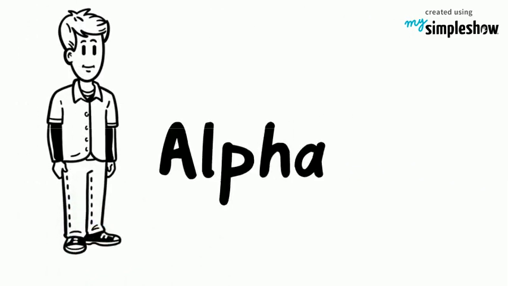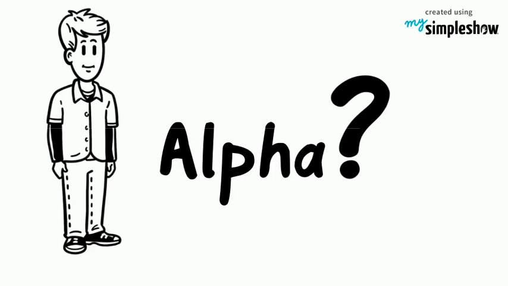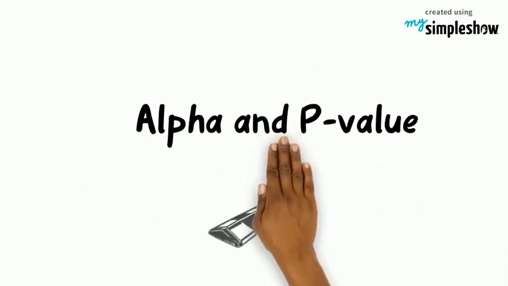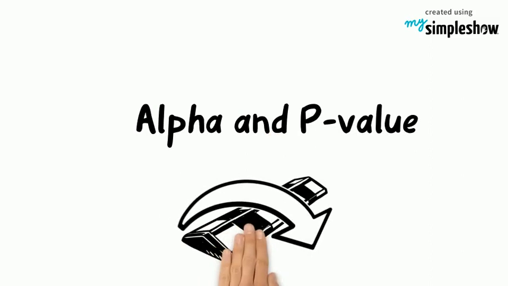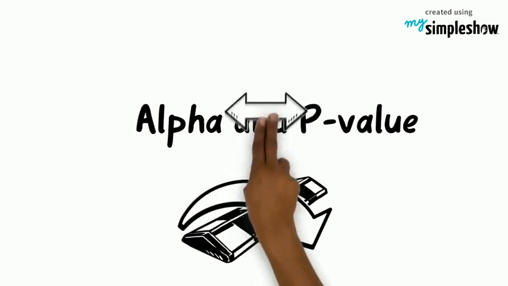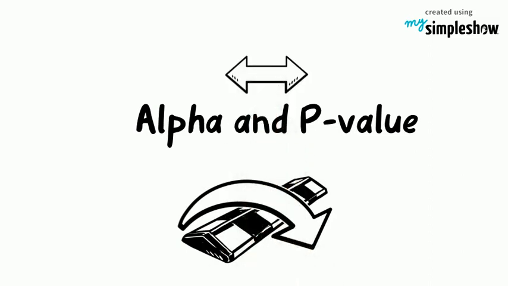First, you should understand what alpha represents. Alpha is a threshold. It's the bar that we need to cross. It's a value that the p-value must pass to indicate significance. This means that we will always be comparing p to alpha in every statistic.